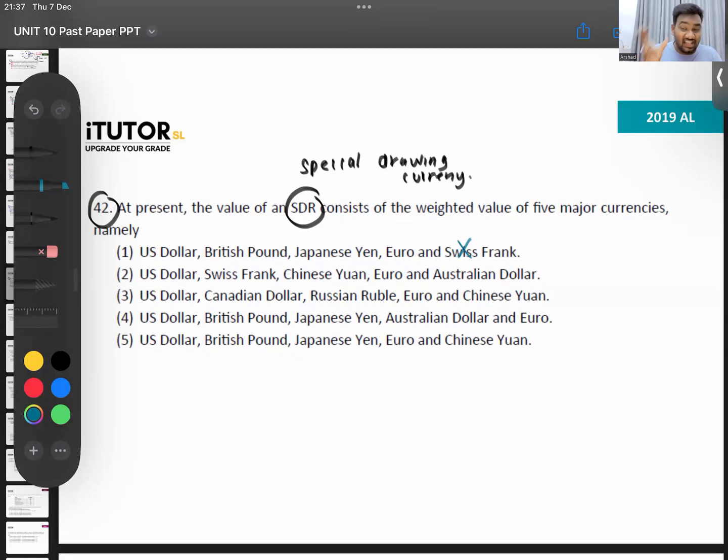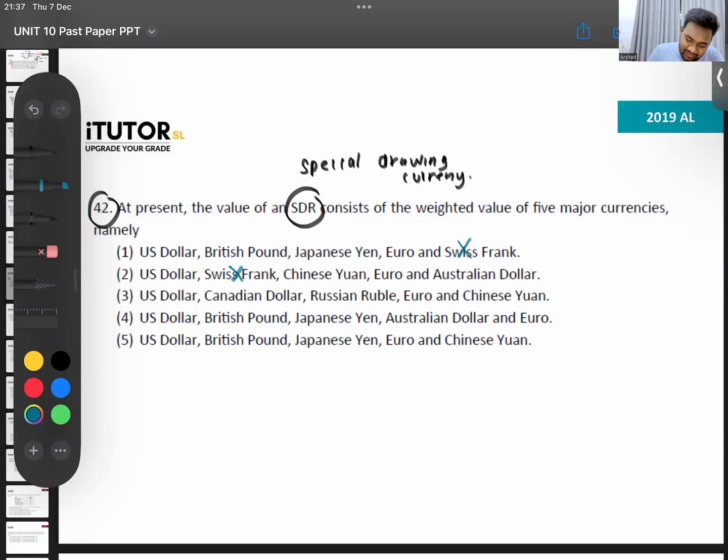So SDR is one of the main international reserve assets used by the IMF, so it will be the main 5 currencies. So the Swiss franc I can cut off. Then even if you look at Canada, Australia, those are also not main currencies. Australian dollar, Canadian dollar, those are not the main ones.